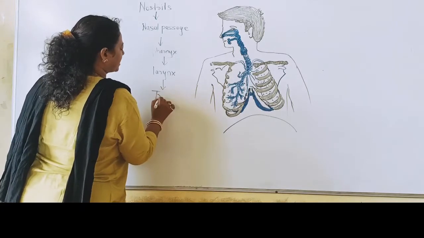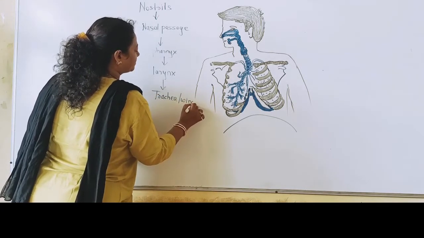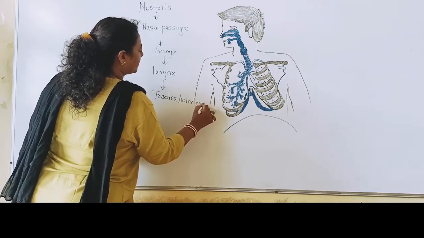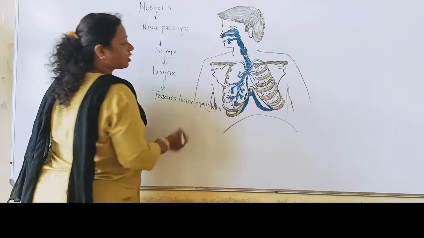After it, our trachea starts. This trachea is also called the windpipe, or glottis.